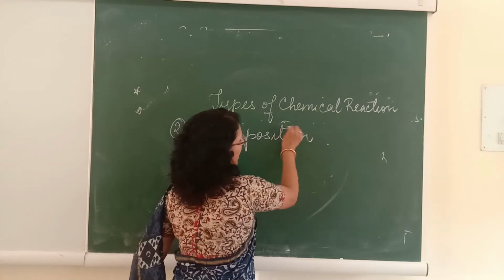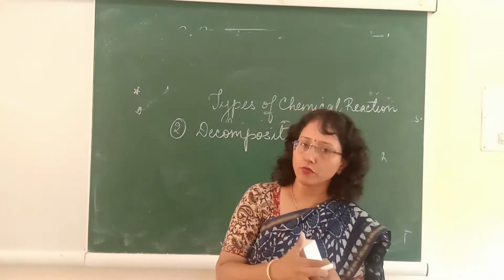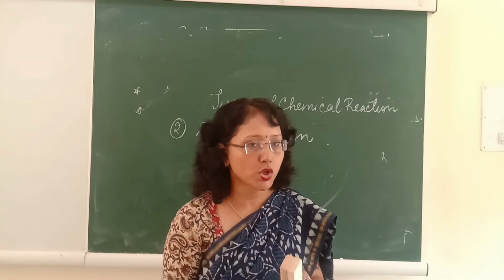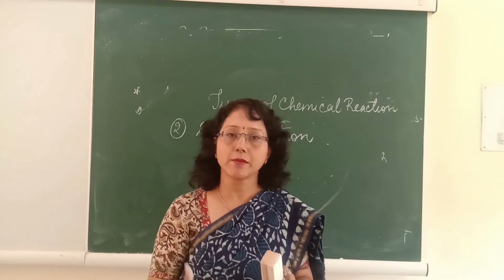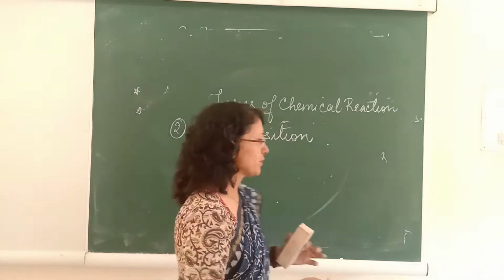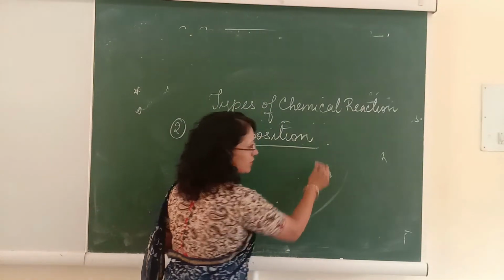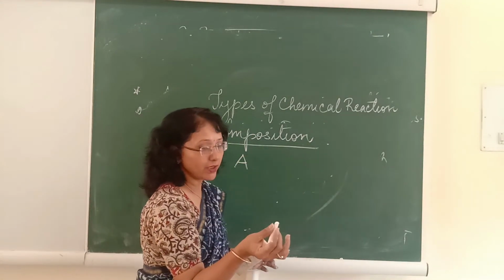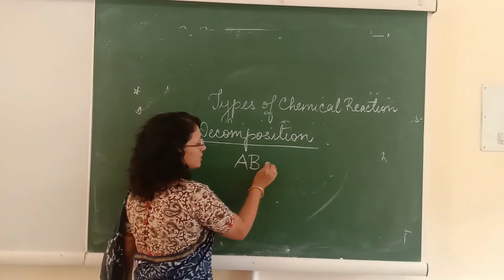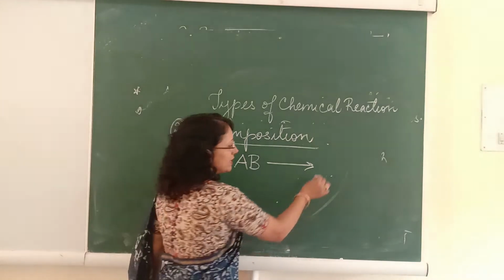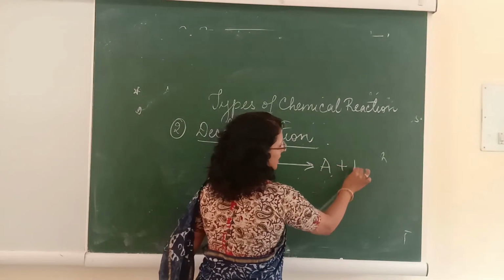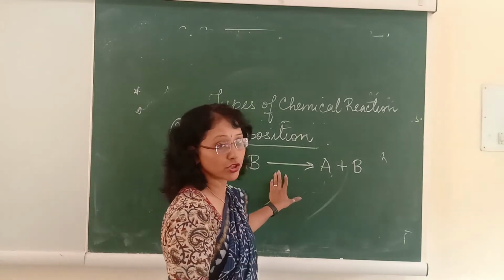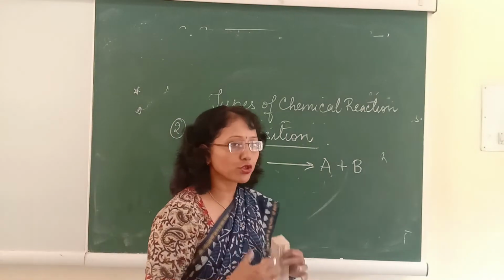Decomposition reaction. In the combination reaction, two or more substances are combining. Here, a single substance, a single molecule, is decomposing into its constituent parts. So it's just the opposite of the synthesis or combination reaction. The combination reaction was A plus B gives AB. So what will the decomposition reaction be? A bigger molecule AB dissociates into A plus B. And this dissociation or decomposition takes place with the absorption of energy.